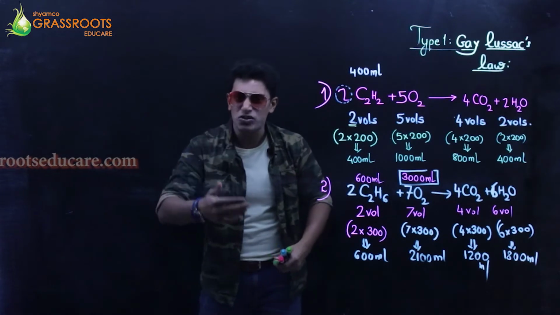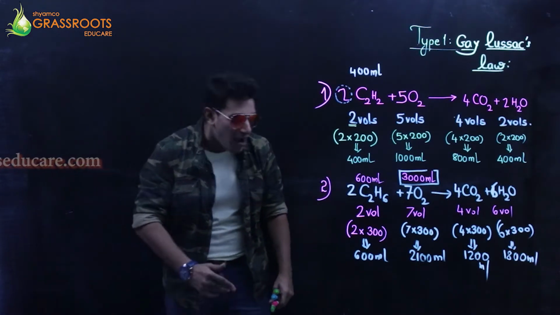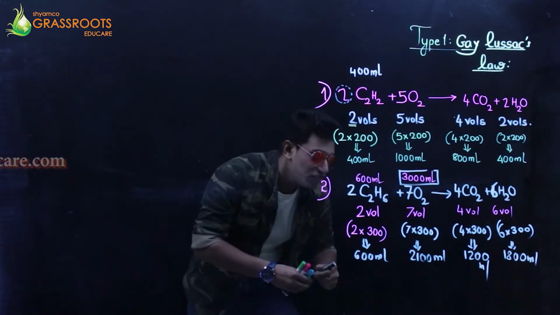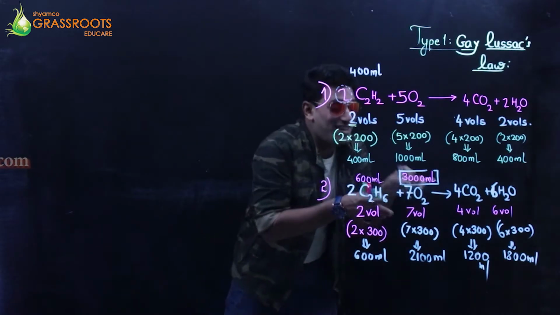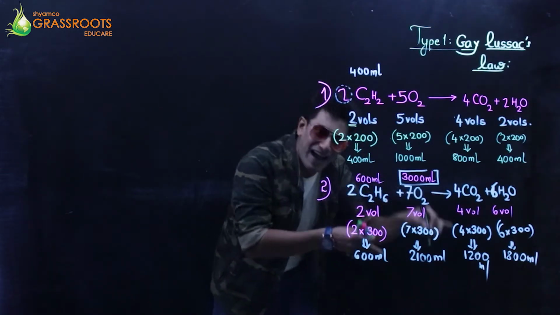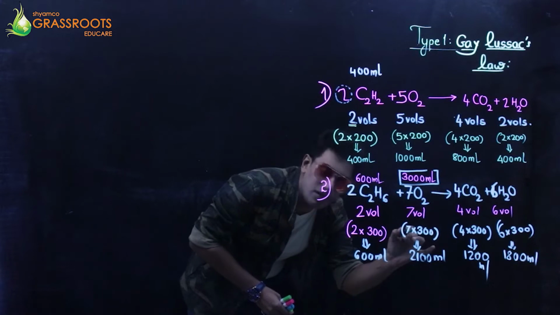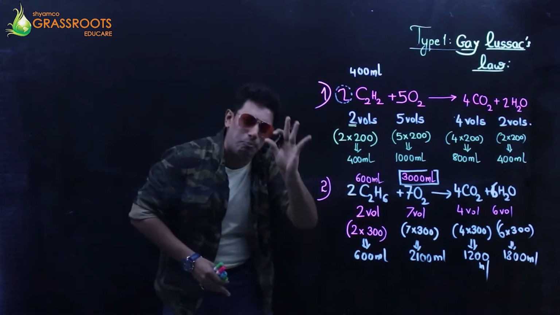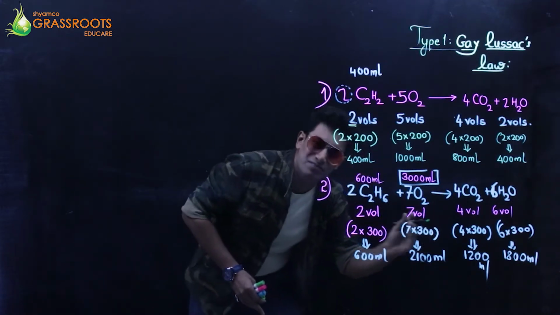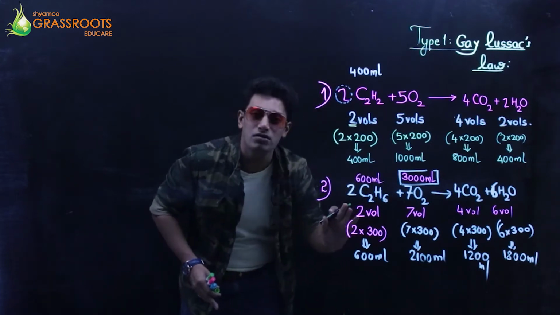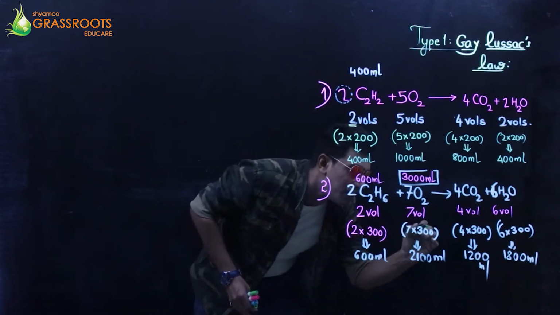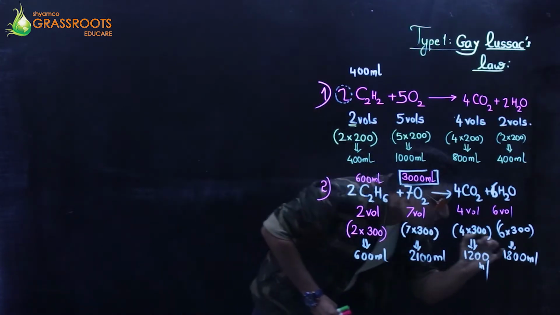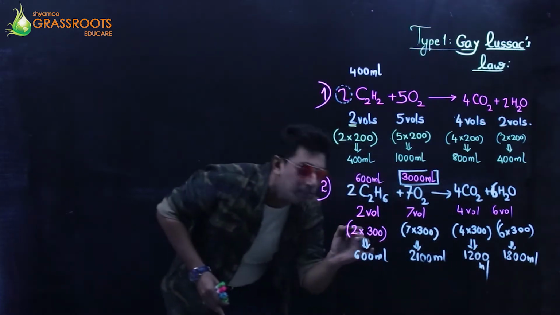Are you understanding? It's very difficult to explain on the camera, yaar. If we are face to face, I can take you on a roll. Out here, listen. I would have started with this as my multiplicative factor. It would have been 7 into approx 400. Let's take now. It's 3000. So the multiplicative factor would have been 400. So everything would have been multiplied with 400.